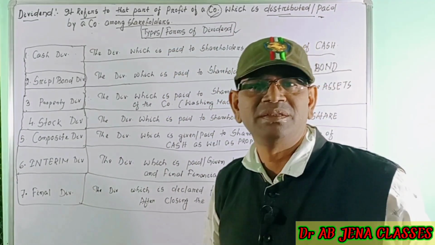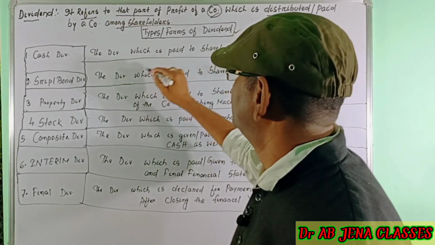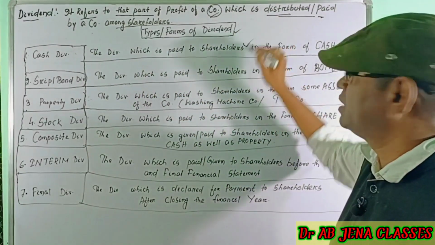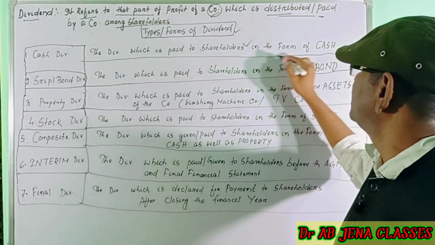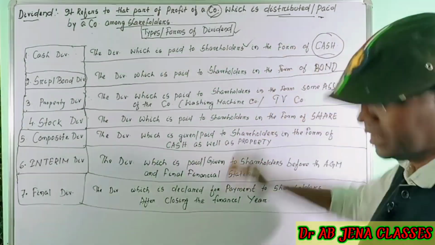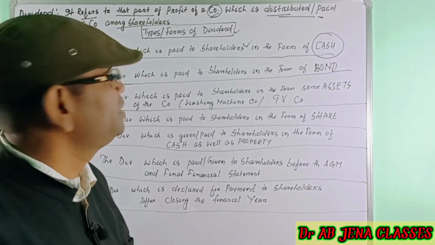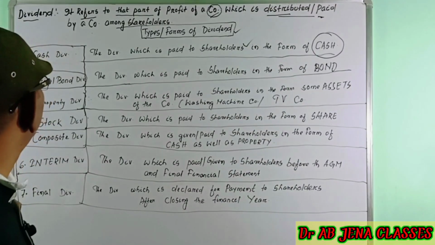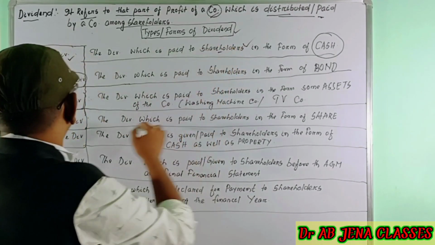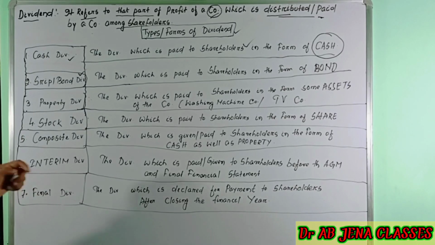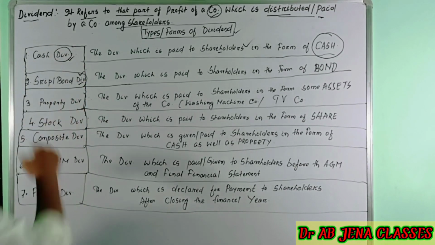The first one is the cash dividend. What is the meaning of cash dividend? A company pays the dividend to the shareholders in the form of cash. If the profit is more or the working capital is more, then the company will prefer to pay the cash dividend to the shareholders. The second one is the scrip or bond dividend.